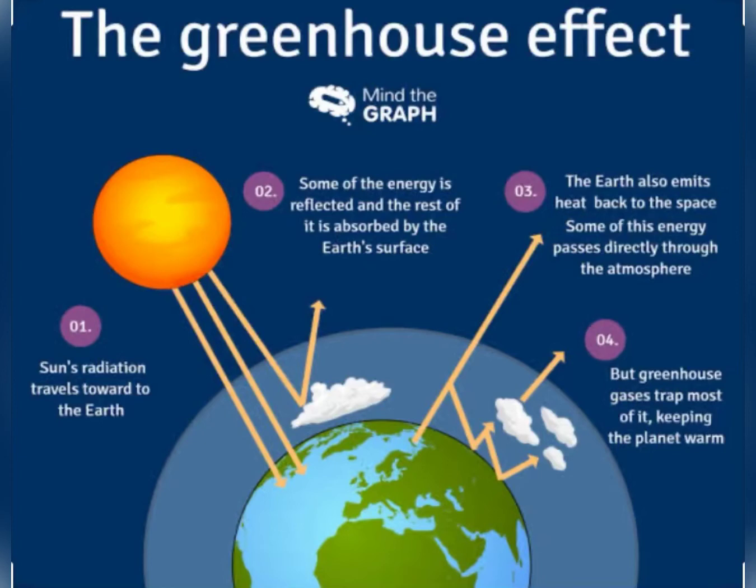If this effect would not have taken place, then human beings would not be able to survive due to vast difference in day and night temperature. And this is one of the reasons that life is possible on earth, because its atmosphere contains carbon dioxide which many planets are not having. But excess of greenhouse effect will lead to global warming, which we are experiencing nowadays. Why is it happening?